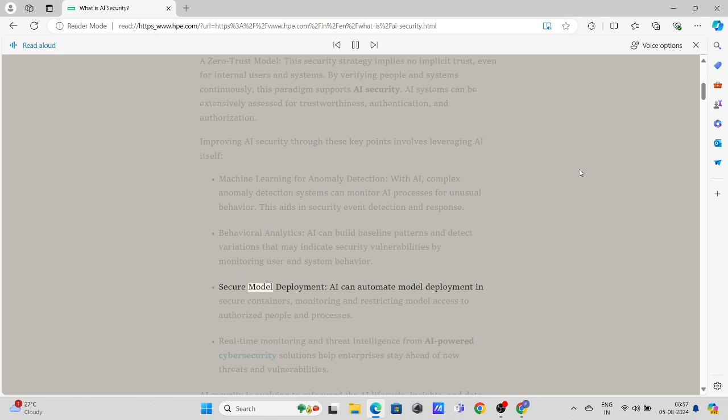behavior. Secure model deployment. AI can automate model deployment in secure containers, monitoring and restricting model access to authorized people and processes. Real-time monitoring and threat intelligence from AI-powered cybersecurity solutions help enterprises stay ahead of new threats and vulnerabilities.